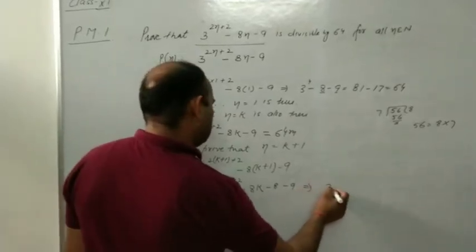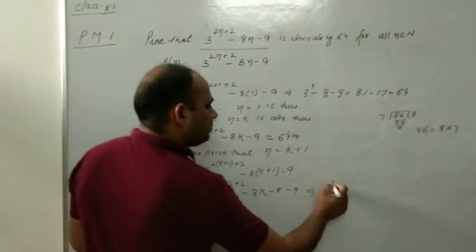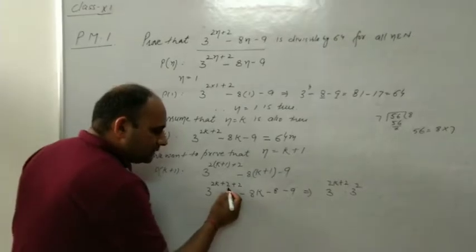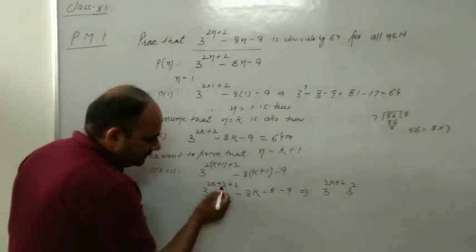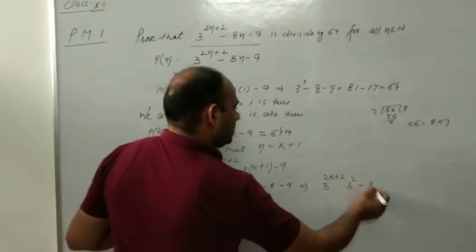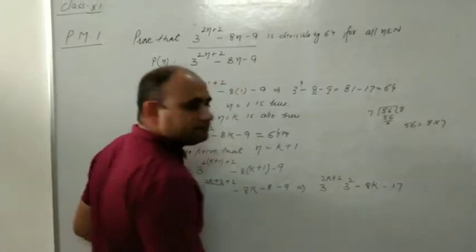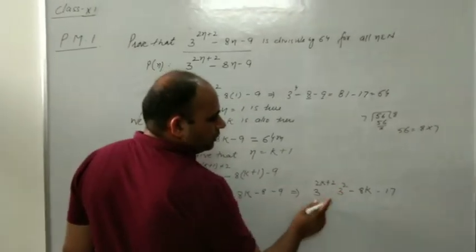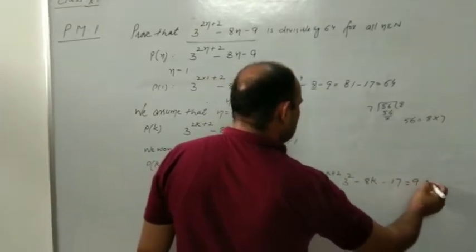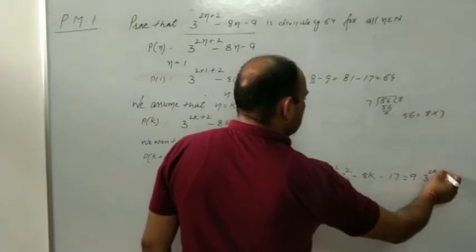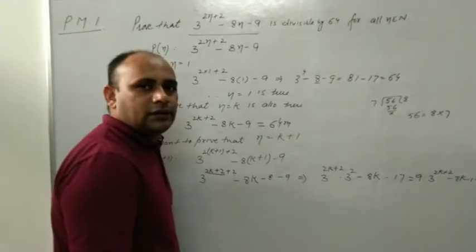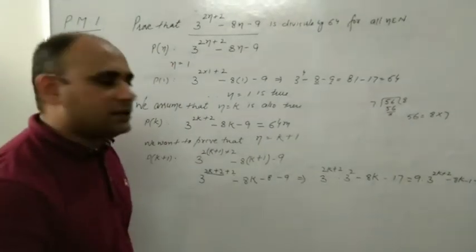So we can write it as 3 raised to the power 2k plus 2 into 3 raised to the power 2. Do not add the 2 plus 2. What we did is keep 3 raised to the power 2k plus 2 separate, give 3 raised to the power 2 a separate base, and minus 8k minus 17. You know 3 raised to the power 2 is 3 square, which means 9. So 9 into 3 raised to the power 2k plus 2 minus 8k minus 17. Clear?